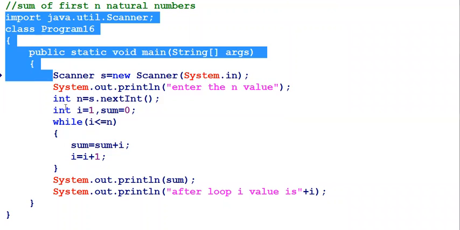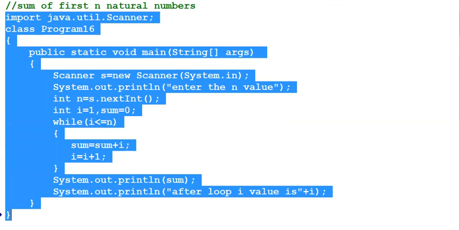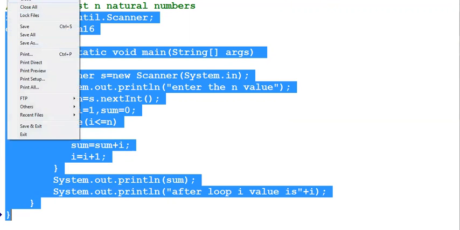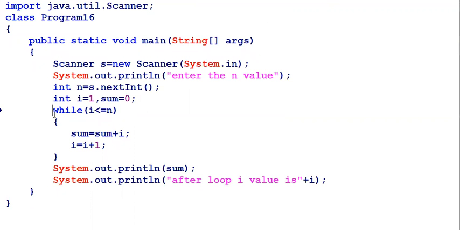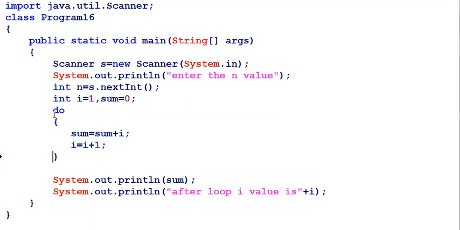And the same program can be written by using the do while. The do while program is also the same thing, no need to worry. It takes the same procedure, where instead of while, I can substitute do. Then after coming out from the block, I am mentioning while i is less than or equal to n. In this case also, it will print the sum, I can get the value. So the sum will be printed.